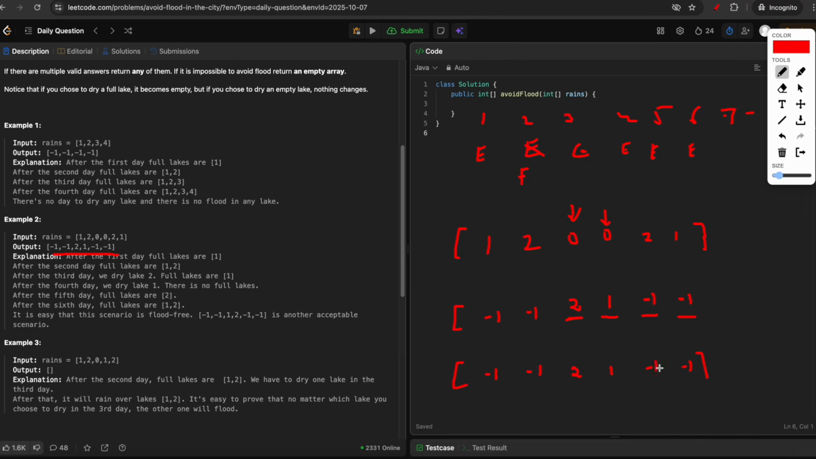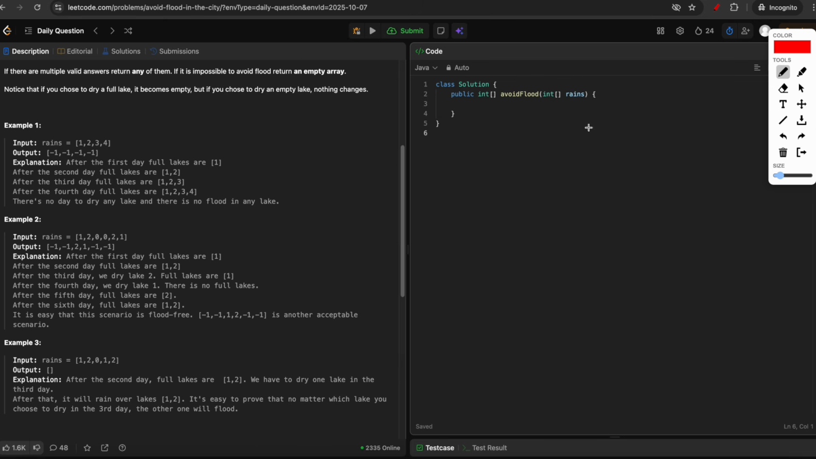So in every step, we see that no lake overflows. So we just return this array. And finally, let's see the last example. Again, let's write all the lakes. Initially, all are empty. And the rains are 1 2 0 1 2.